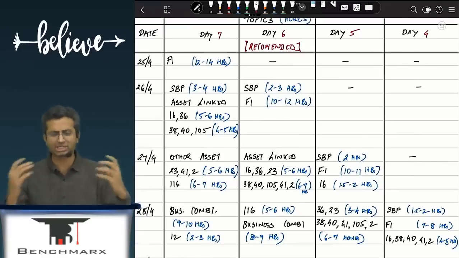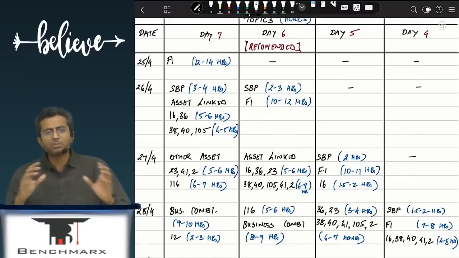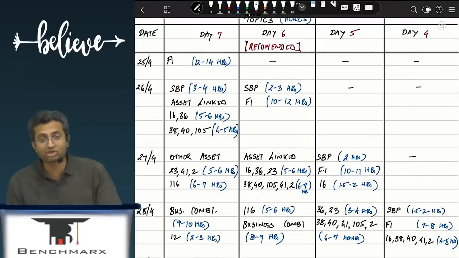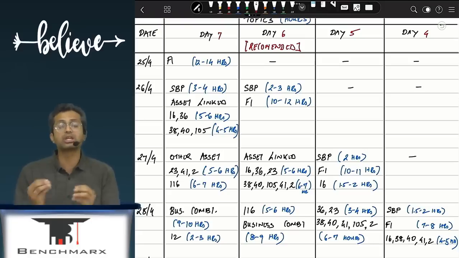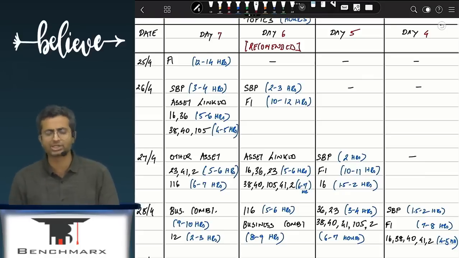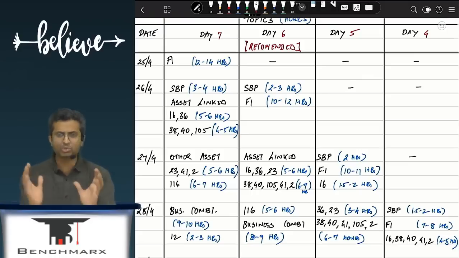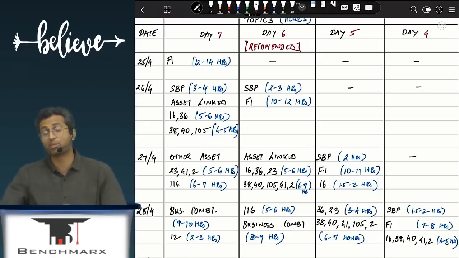Within that, yes, you will refer to the entire topic, but more important will be compound financial instruments, financial assets or liabilities which are at off-market levels, accounting for derivatives, and certain special cases like financial guarantees, impairments, etc., and derecognition of financial liabilities. This is where I would focus a lot, the theory questions being relatively less important. Having said that, it is important that you cover the entire course.